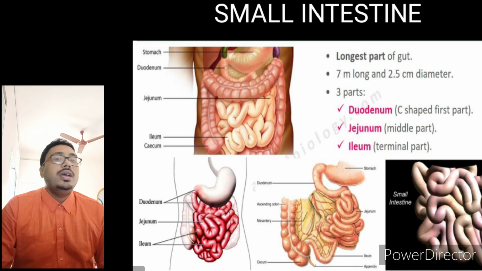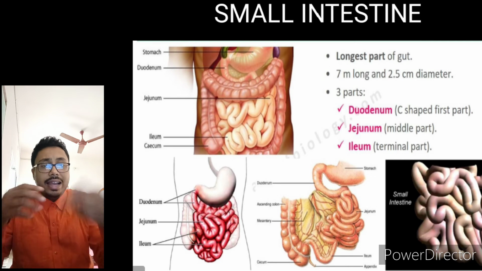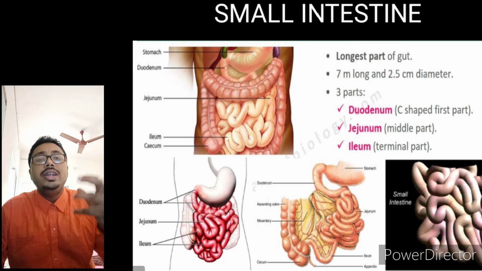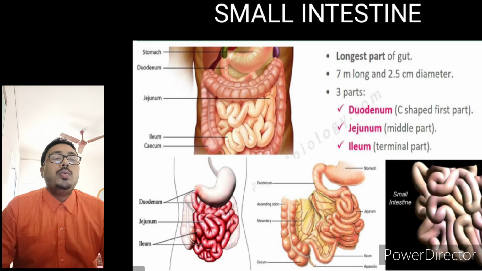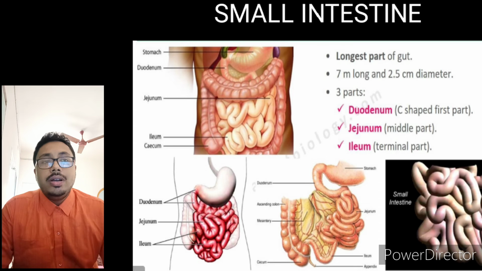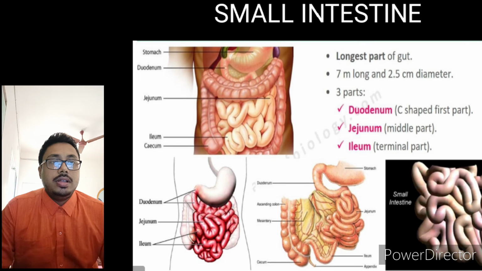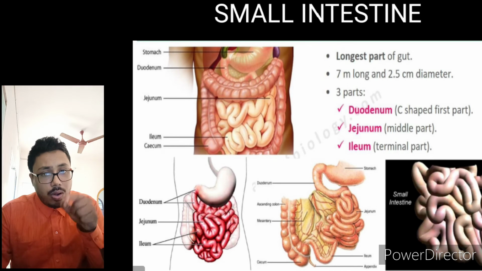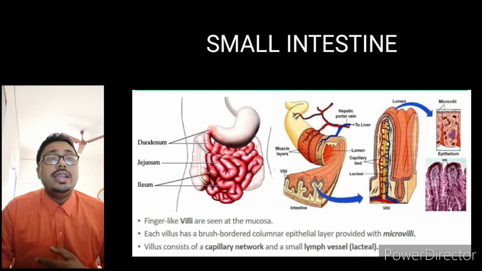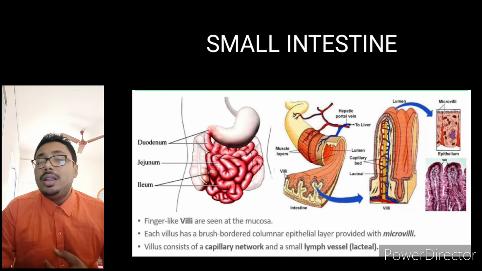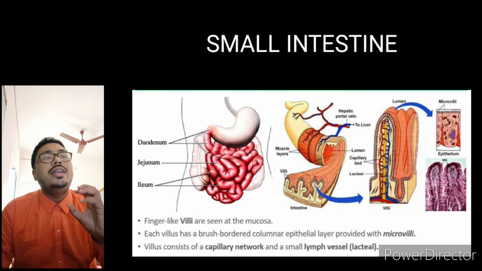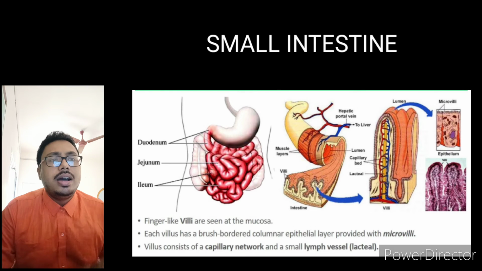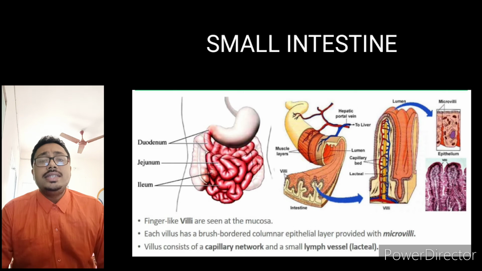If we look inside the small intestine tube, we can see different types of finger-like projections at the mucosal layer. These foldings increase the surface area for the absorption of food. It has a brush-bordered columnar epithelial layer provided with microvilli. There are different small villi, which increase the surface area for the absorption of food.